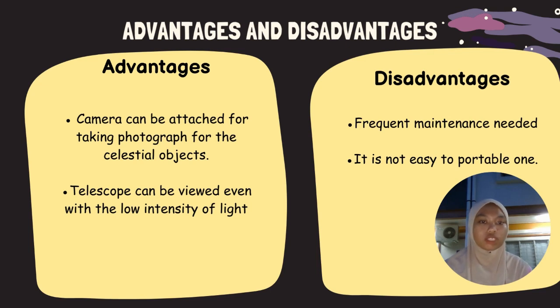And then, disadvantages of using a telescope. A telescope needs frequent maintenance. Maintenance interruptions can also limit observation time, reducing the overall efficiency and productivity of astronomical research. And the last point is that the main disadvantage of non-portable telescopes is that they are often large, heavy, and cumbersome, making them difficult to transport and set up. This limits their usability to fixed locations and reduces the flexibility for astronomers who want to observe from different sites or travel with their equipment.